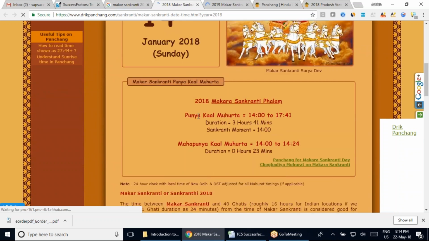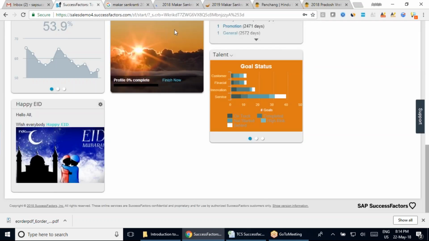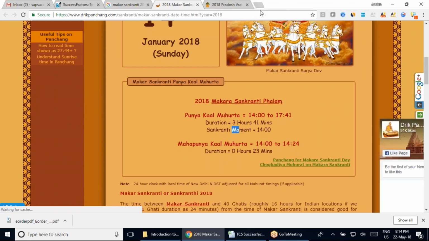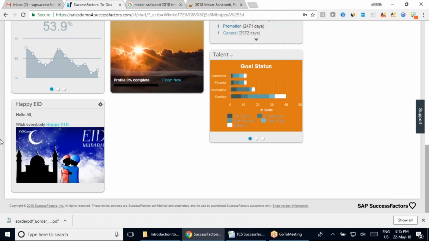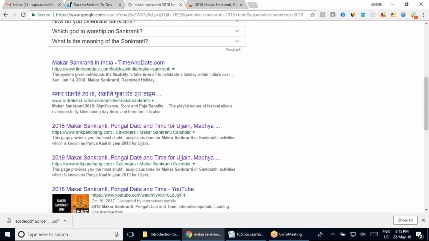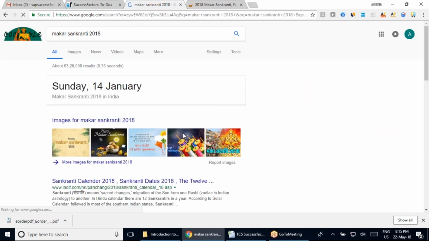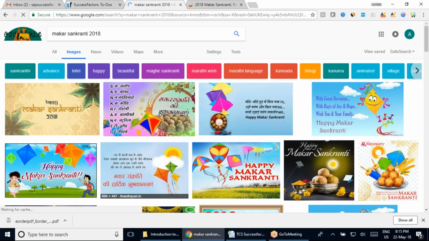So here you can see they mention all these dates and timings that we have here. Though we have created this as an Eid, what I'm going to do is link this hyperlink into this, or maybe let me even change the picture also. Instead of taking it as an Eid, let me make it a Makar Sankranti picture. So here I'll take it into this section and I will put it here as an image. So let's see which image is coming.